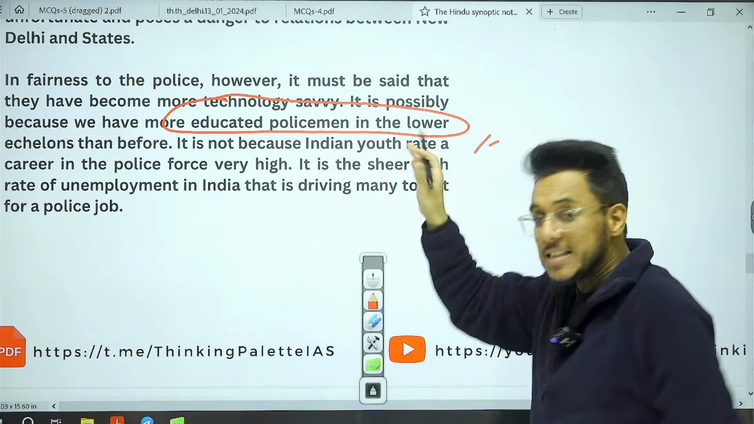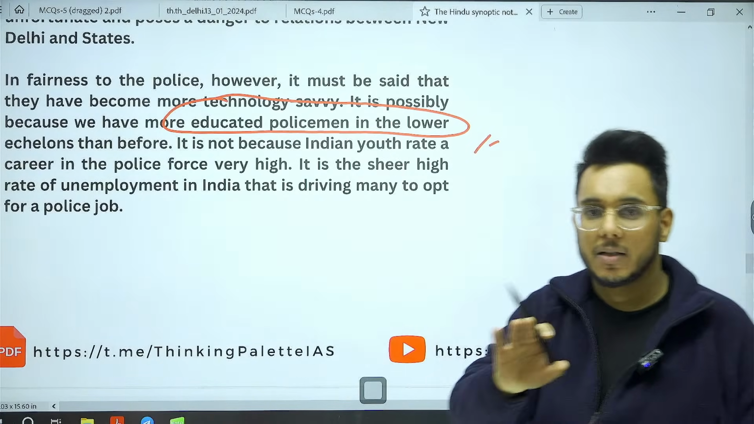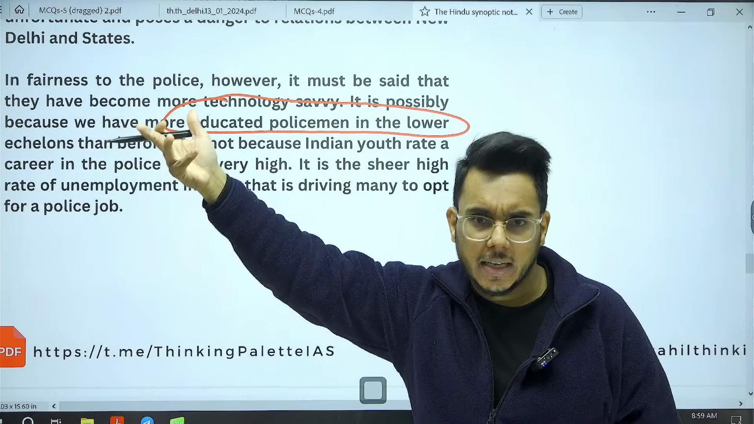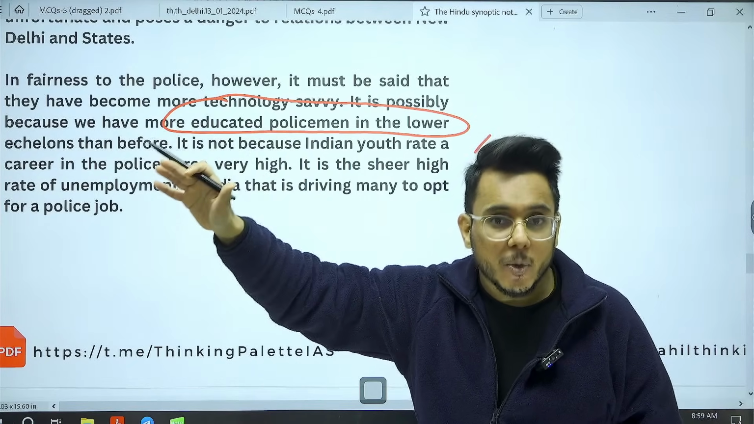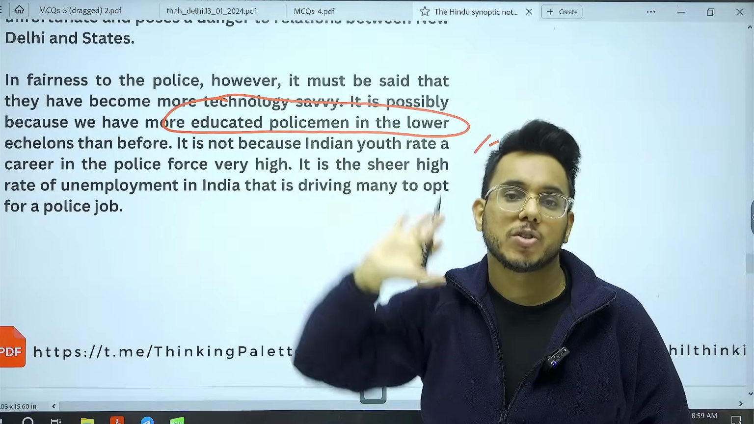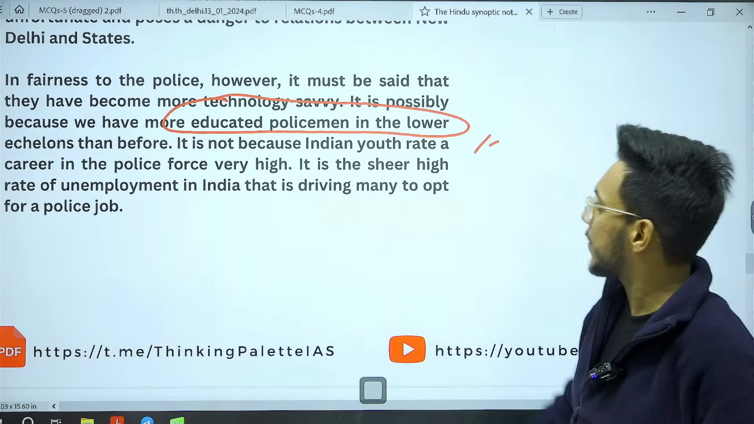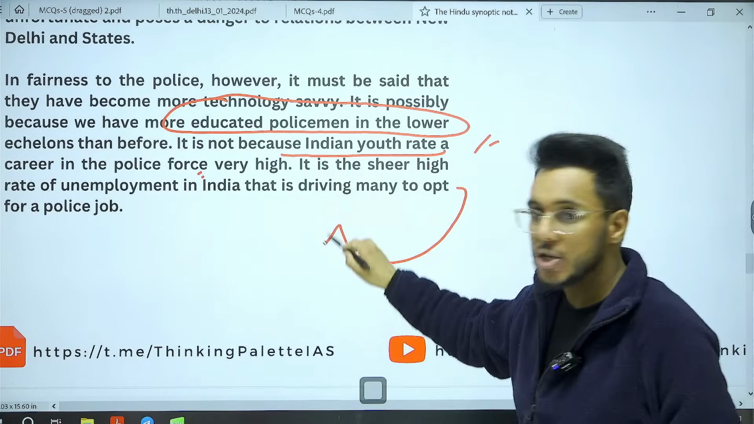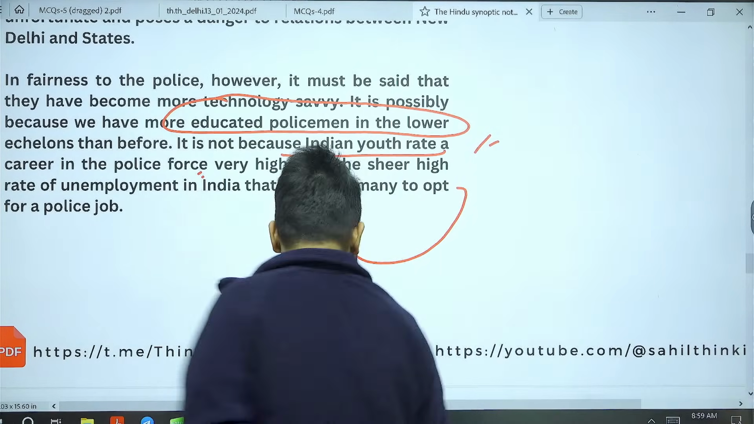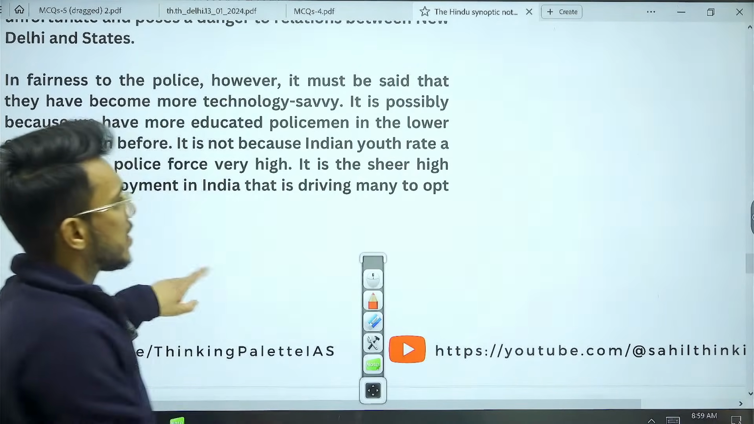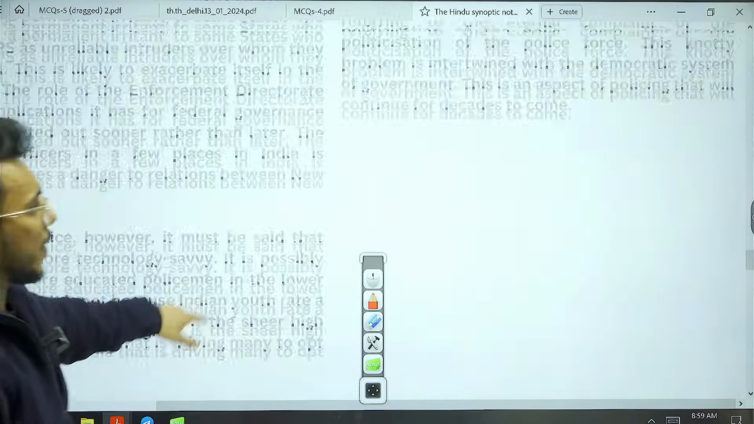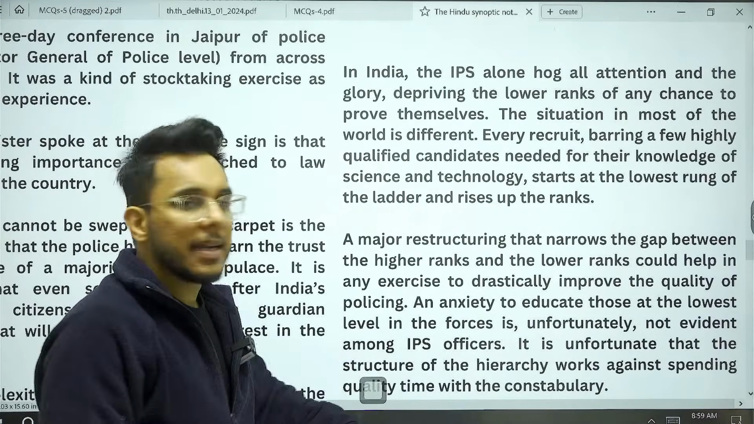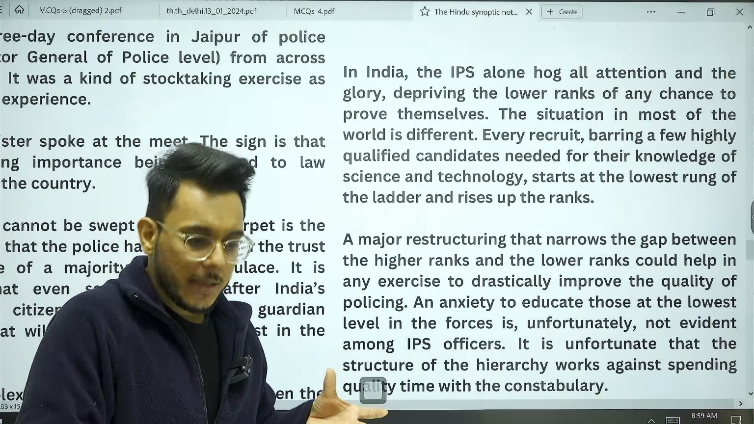Now it is being said that it is not because of the fact that youth rate police as a service at very high priority, but they are choosing policing because other employment opportunities are not there. So they say that it is not because Indian youth rate a career in the police force very high, it is because of the sheer unemployment. But okay, this is a good thing that technological adoption in the police has increased and is further improving. Now further, the article says this particular thing, that when we talk about policing in India, there happens to be one more fundamental issue.